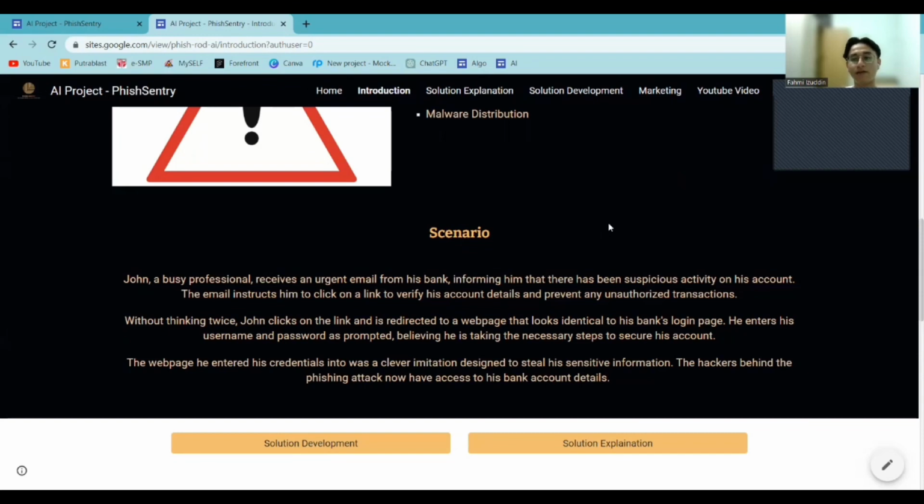his bank's login page. He entered his username and password as prompted, believing he was taking the necessary step to secure his account. The webpage he entered his credentials into was a clever imitation designed to steal his sensitive information. The hackers behind the phishing attack now have access to his bank account details. So next, I will pass to my partner for another part.